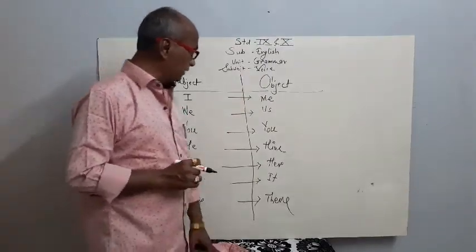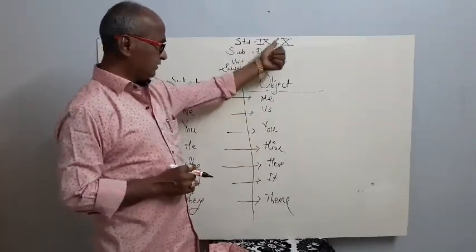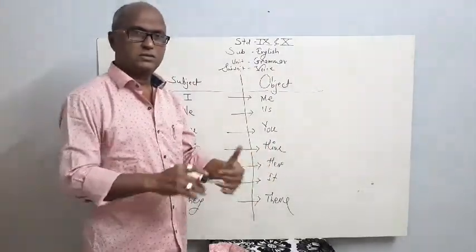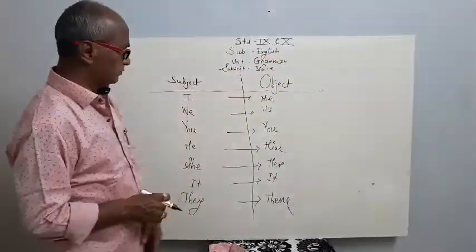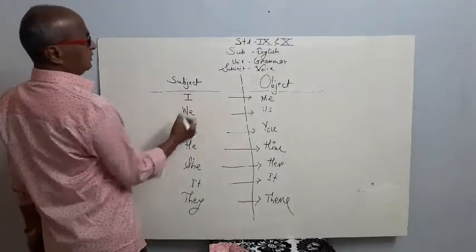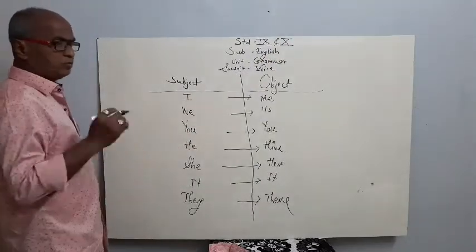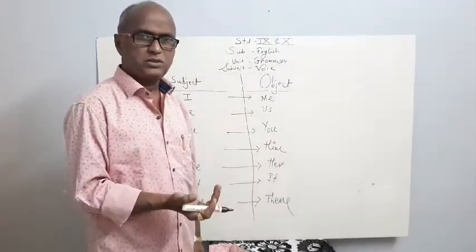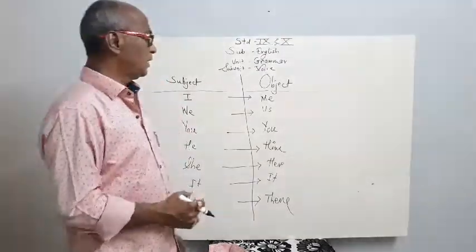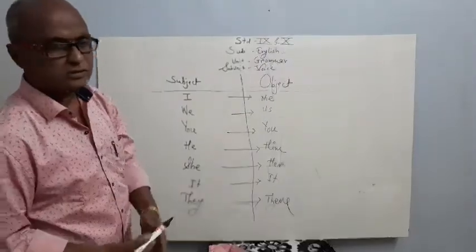I have purposely written here standard 9th and 10th because voice is there in the 9th and 10th. So here again I would like to revise the most important thing while changing the given sentence from active voice to passive voice. First is about the subject and object.